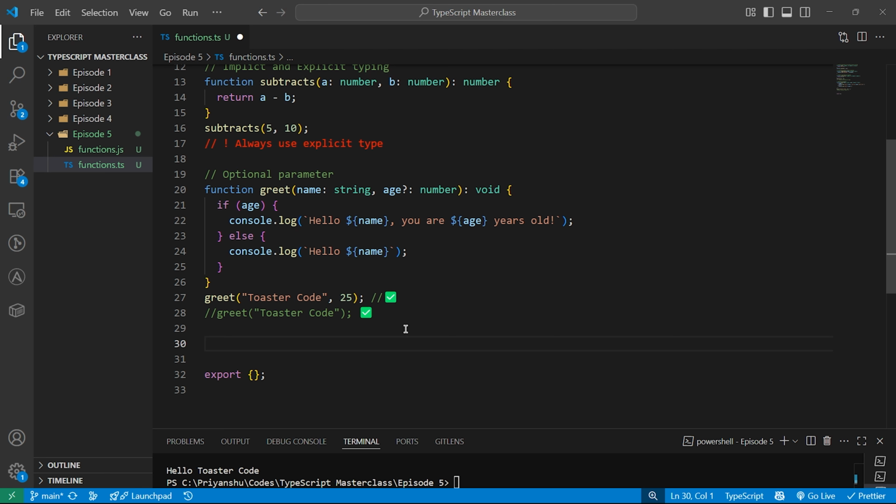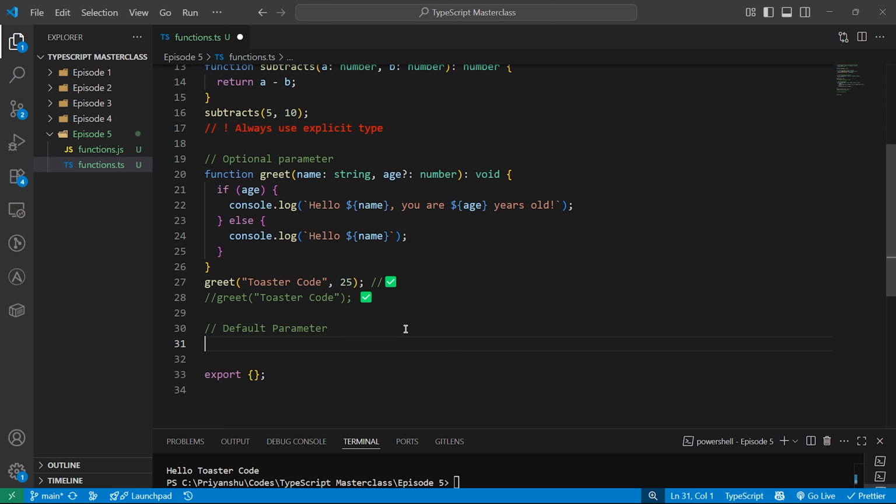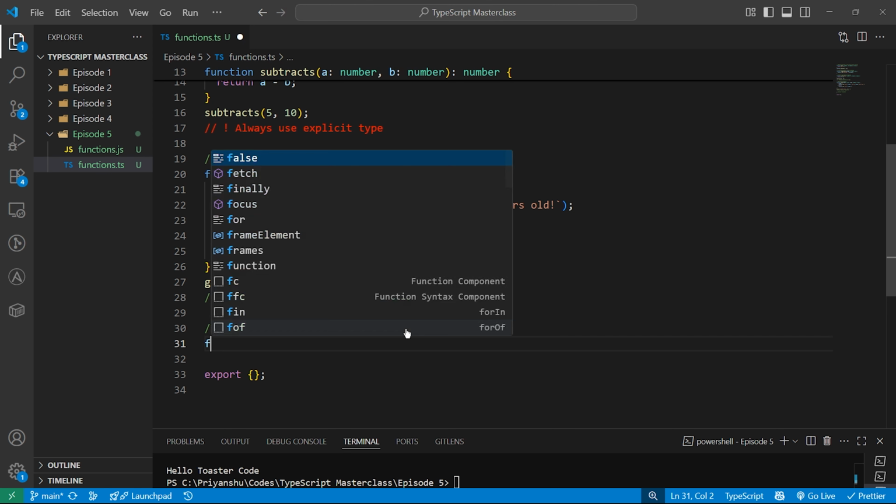Now there is a thing called default parameter. Now what is a default parameter? It basically gives your argument a backup value if it is not provided. Kind of like having an emergency chocolate stash in your fridge. Okay, let's see an example. Let's understand this with an example.